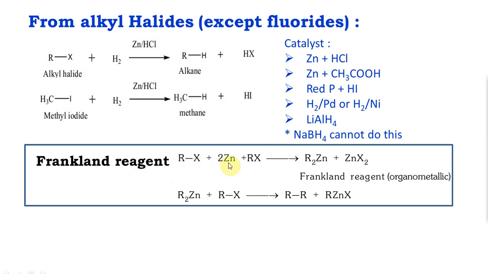When you take RX and use zinc, an active metal, you form Frankland reagent, which with excess RX gives you R-R. Luckily you don't have the mechanism for these reactions. Mechanisms actually help you understand organic chemistry better, but also it becomes tedious. So this you just want to remember. Summarize zinc reactions separately. You're also going to see Lucas reagent later. Once you finish organic chemistry, write down the zinc reactions separately so you can quickly revise.